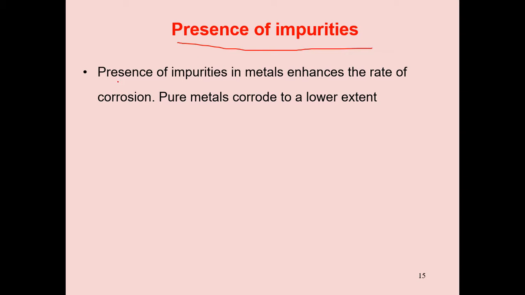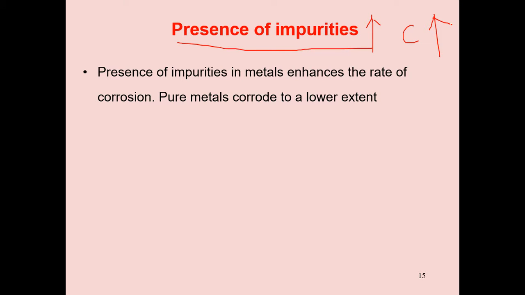Right. Next, presence of impurities. The presence of impurities in metals enhances the rate of corrosion. Pure metals corrode to a lower extent. So if impurities increase, corrosion also increases.